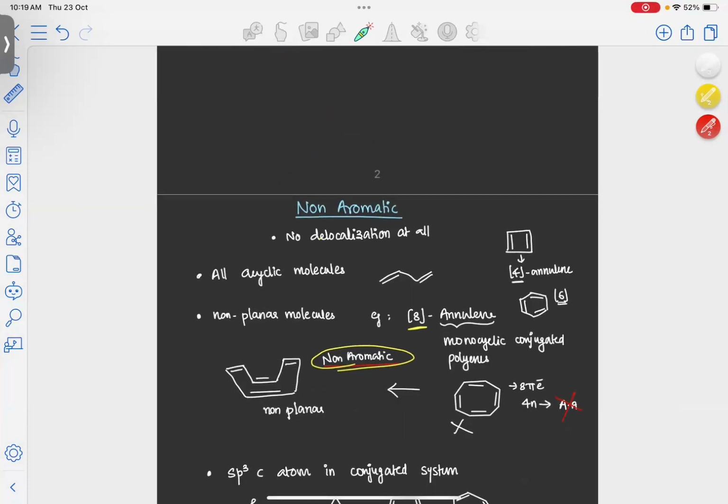For anti-aromatic and aromatic, the first 3 points are similar. The only difference is that if it is a 4n system, it is anti-aromatic. If it is a 4n+2 system, it is aromatic. For non-aromatic, whatever makes a molecule aromatic or anti-aromatic, if you take the opposite, you will get non-aromatic.